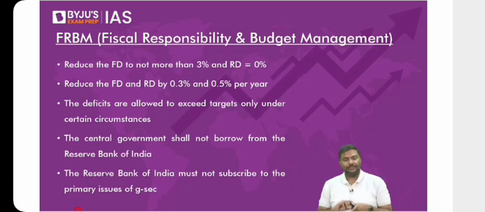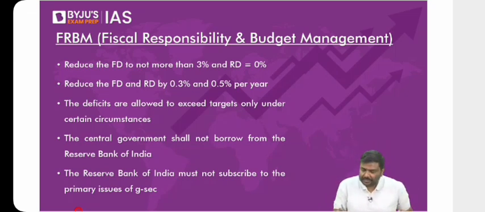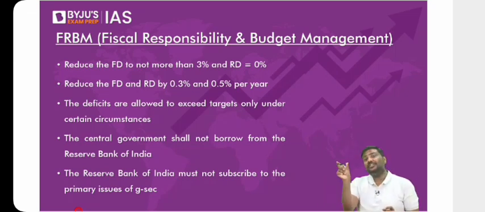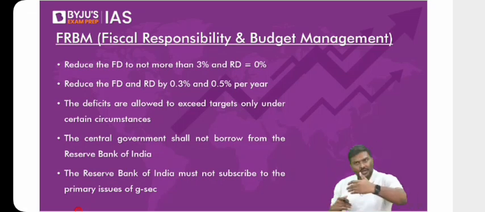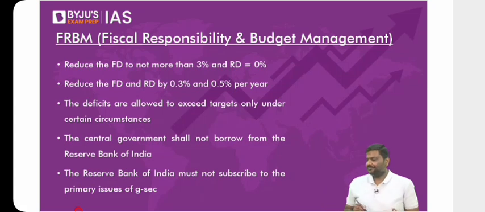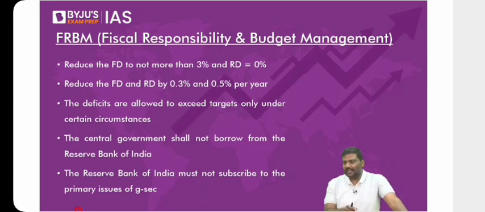Now, next one. Once the general discussion is over, standing committees are made. There are 24 standing committees. Each of the standing committees will have 31 members, 10 from Rajya Sabha and 21 from Lok Sabha. So this combination is there. These 24 standing committees will look into all the demands of grants.